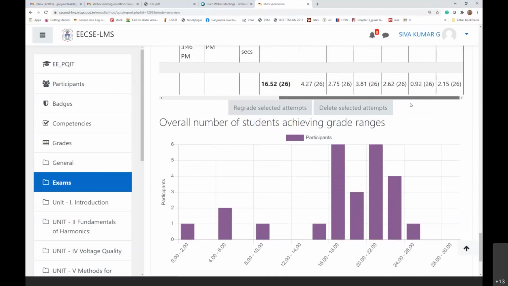Particular to this 3 marks question, right? This is the question around 0.92. Correct, 26. Okay.